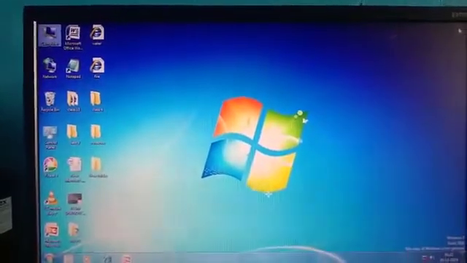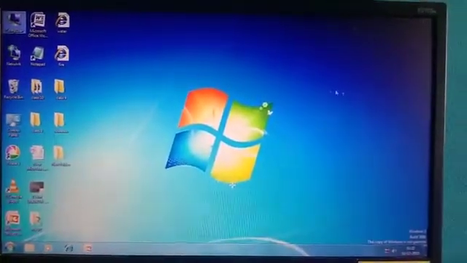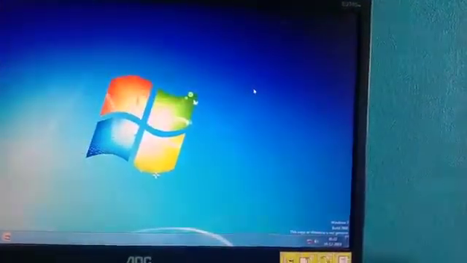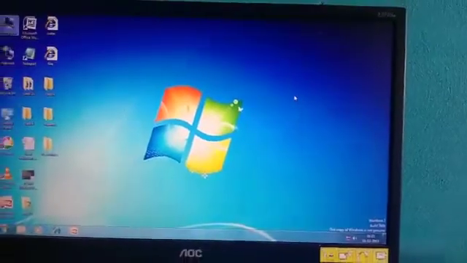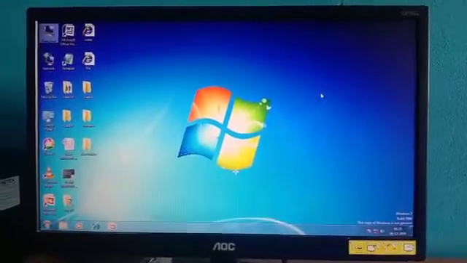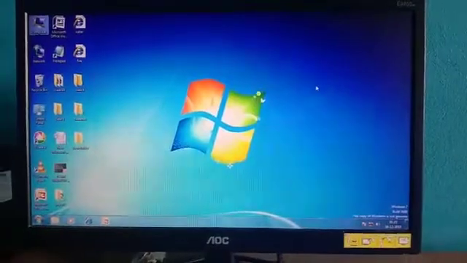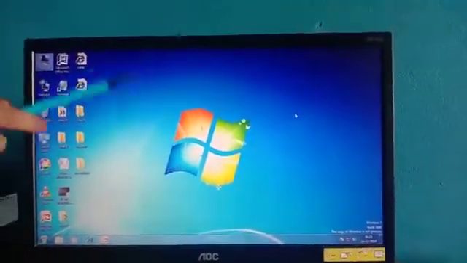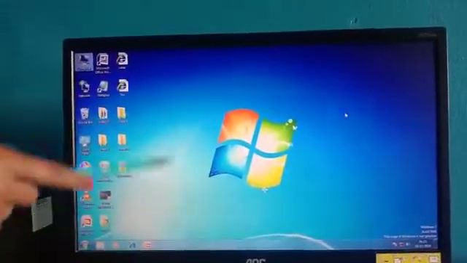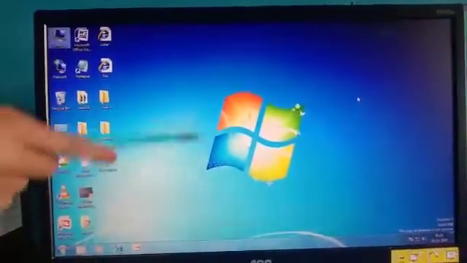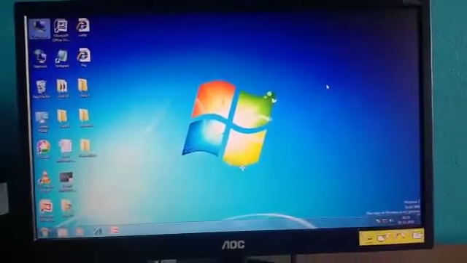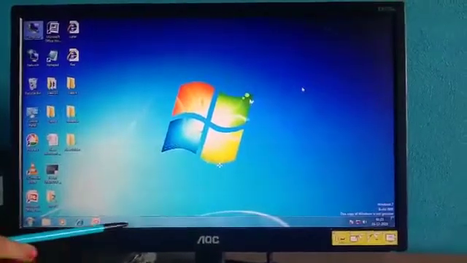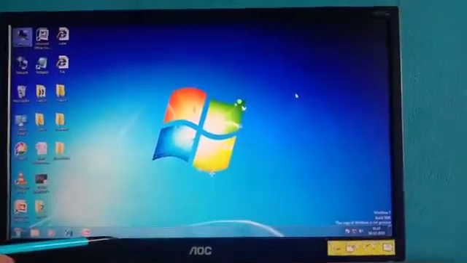Now let us know what is the mouse pointer. This is the mouse pointer, which is also known as tool selector or tool activator. It is used to select or activate any icon or object visible on the screen. Next, wallpaper. The colorful image that we can see on our computer is called the wallpaper. Taskbar is the longest horizontal bar that can be seen at the bottom of the desktop.